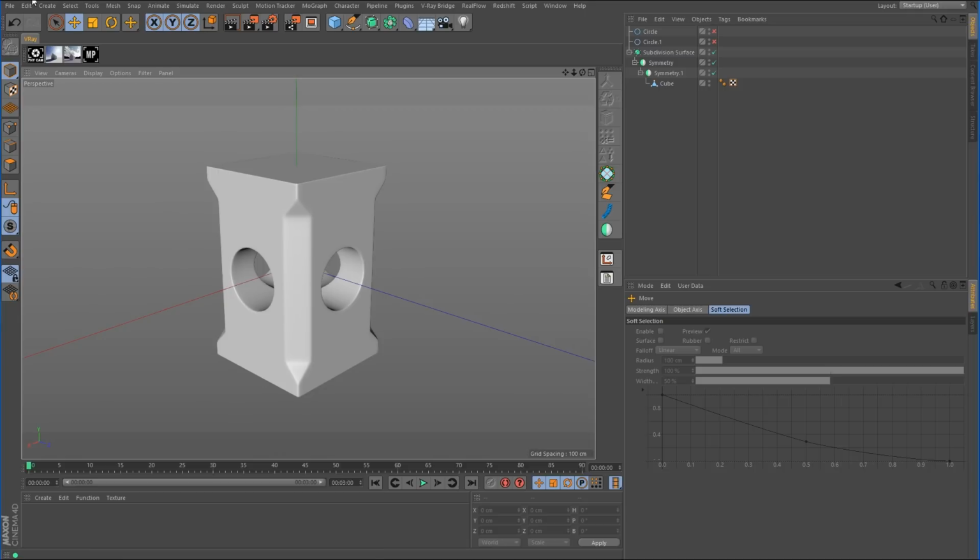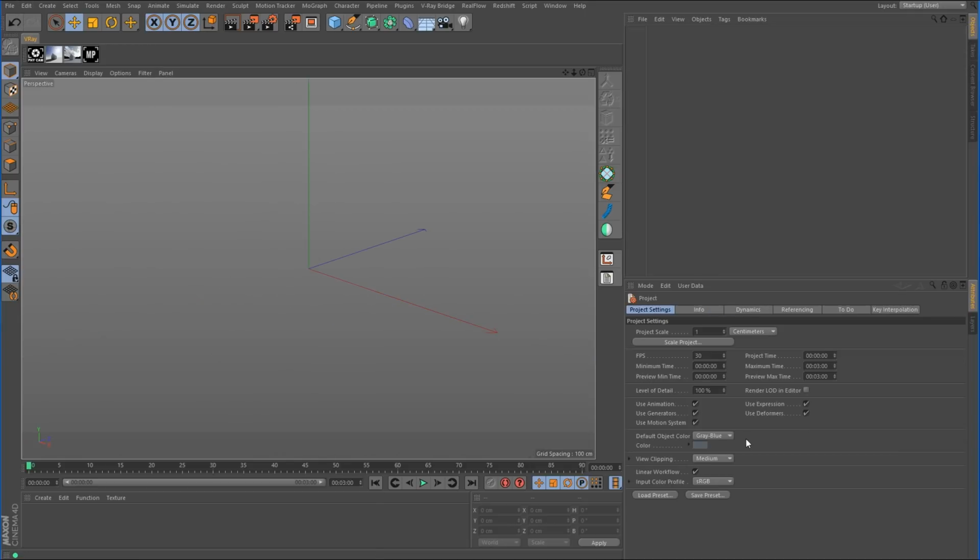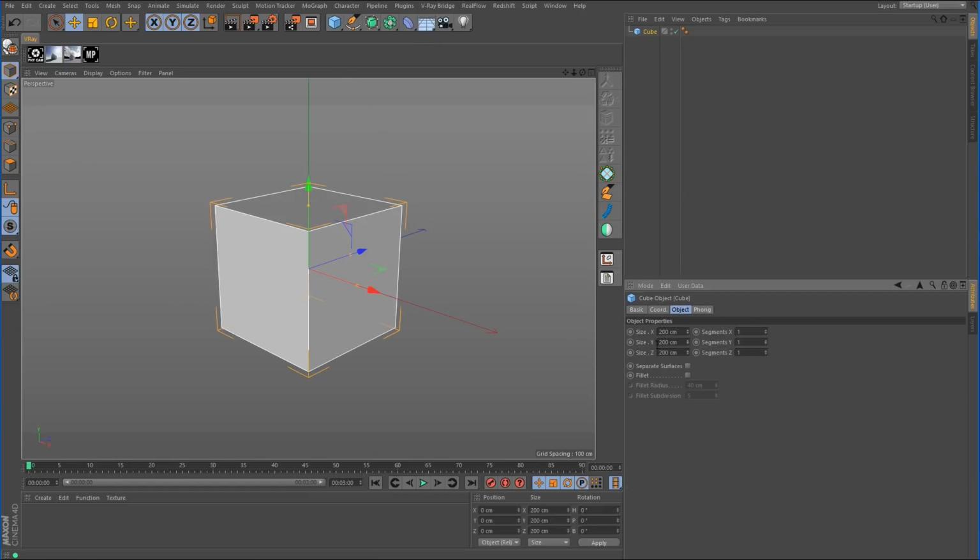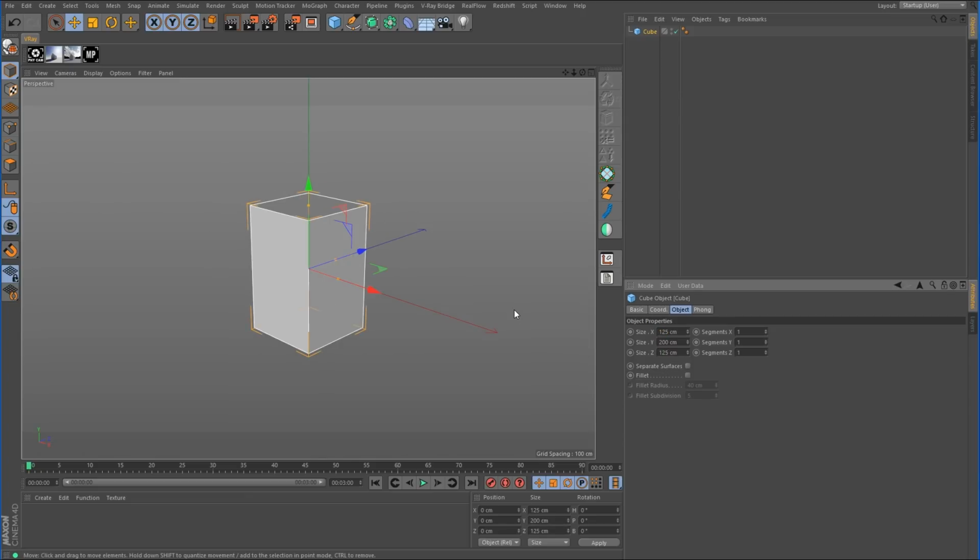So I'm going to just create a new scene file. I'm going to create a cube, and for the X and Z values, I'm just going to take those to 125. But of course, you can make this whatever size you want it to be.